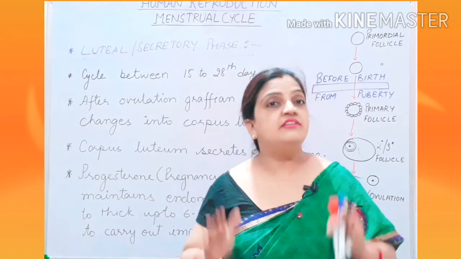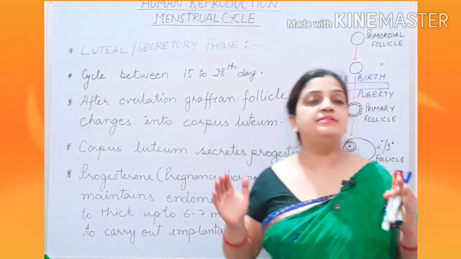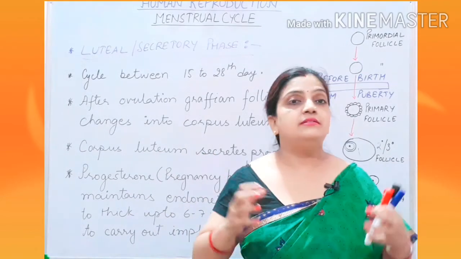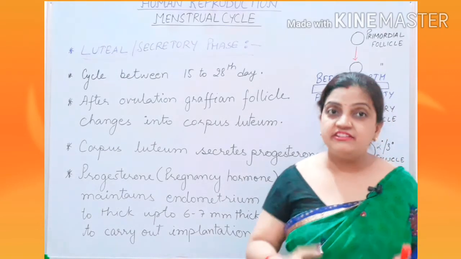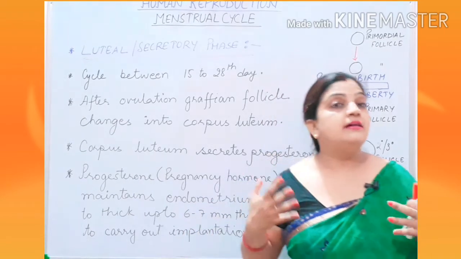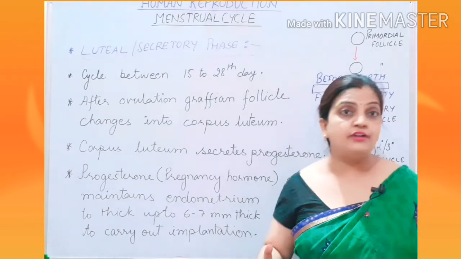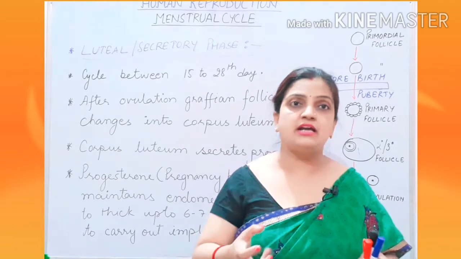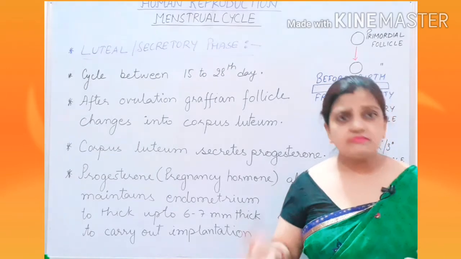It means that fertilization didn't take place, and all the preparations which have been taking place throughout the cycle will now be destroyed. The destruction will be in the form of rupture of the blood vessels present within the endometrium layer. The damage of the endometrium will take place. The layer will shed off, and the oocyte which was within the oviduct will also get damaged and ruptured.